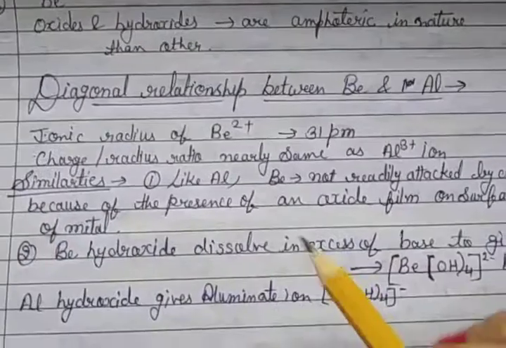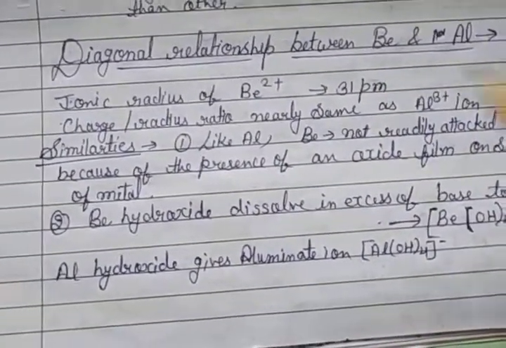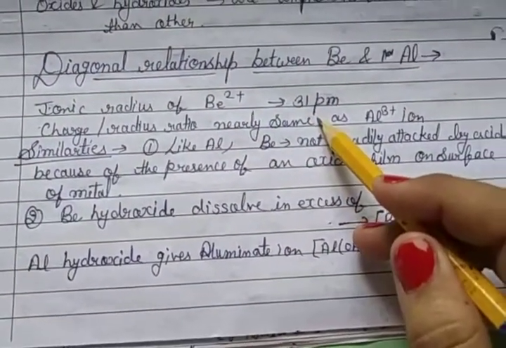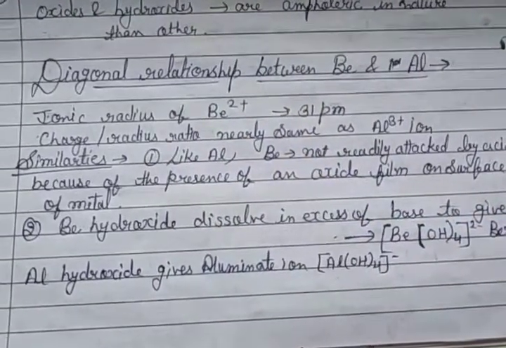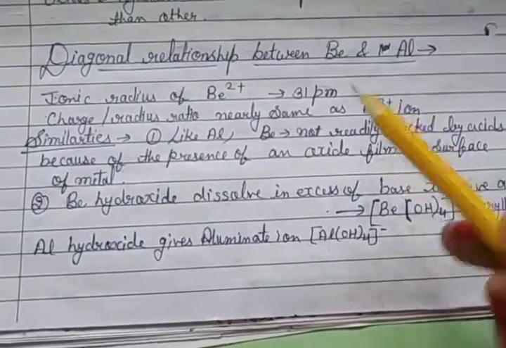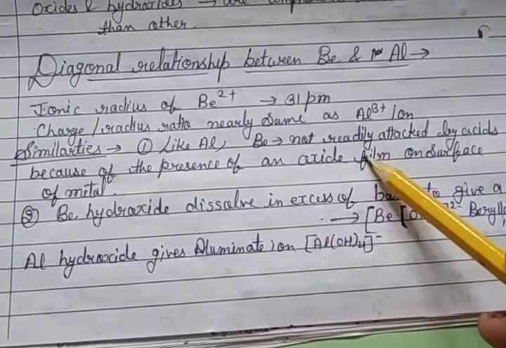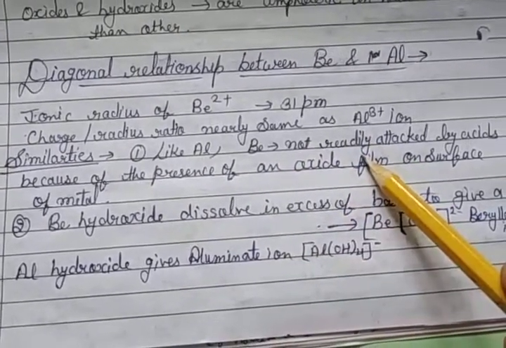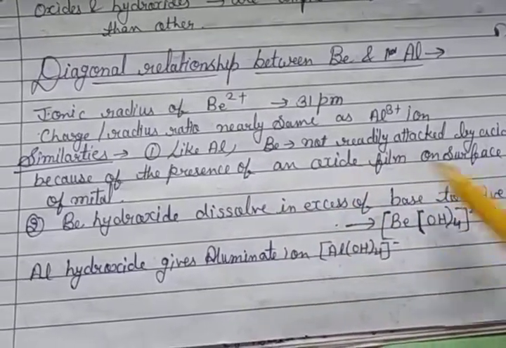Diagonal relationship between beryllium and aluminium. Ionic nature: the radius of the beryllium 2+ ion is 31 picometer, and the charge-radius ratio is nearly the same as the aluminium 3+ ion. Similarities: aluminium and beryllium are not really attacked by acid. What is the reason? The reason is the presence of an oxide film on the surface of the metal.